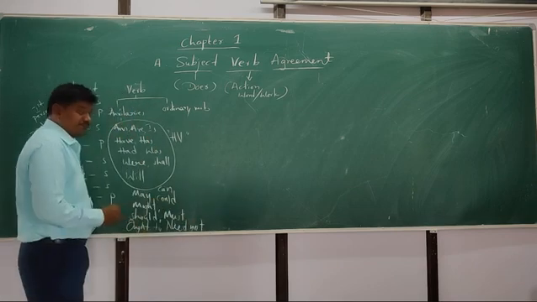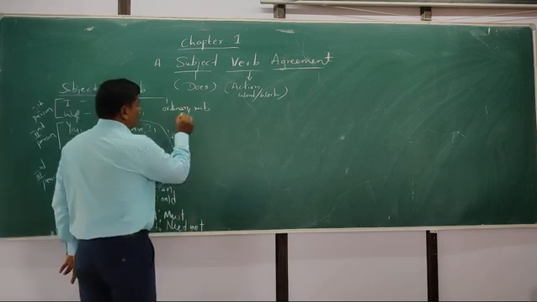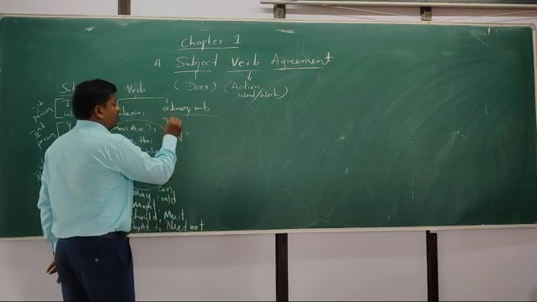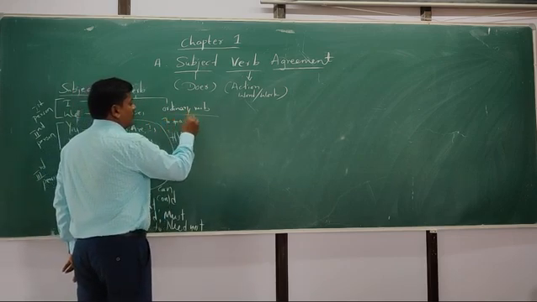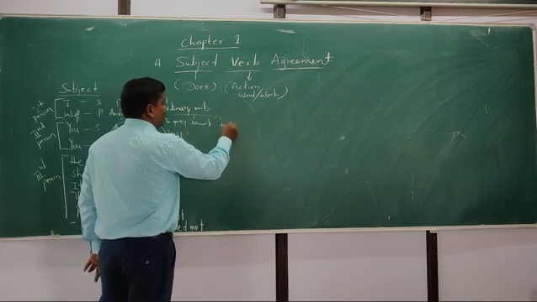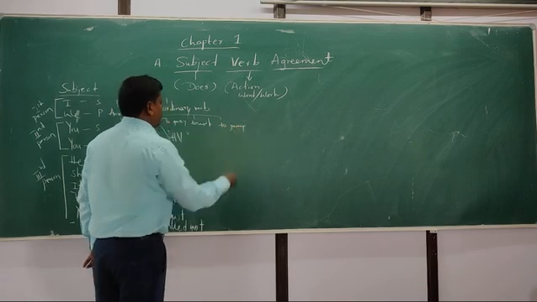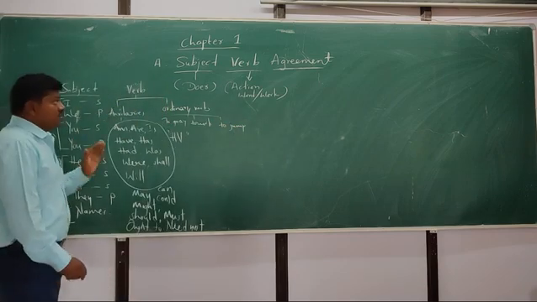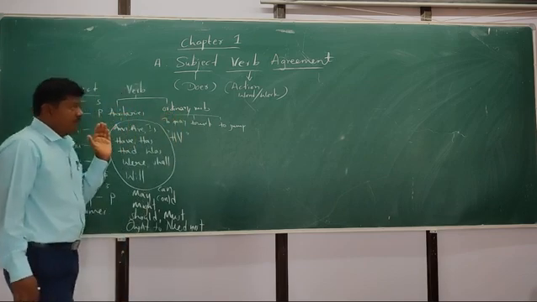And ordinary verbs means, see here, to pray, to work, or to jump, like this. These come under verbs. Okay.